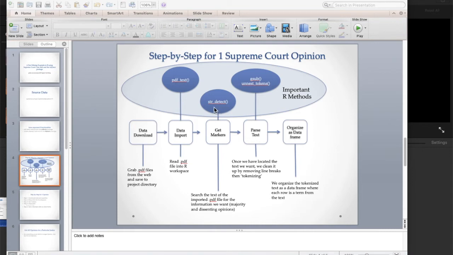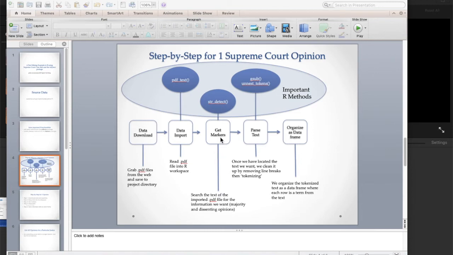It's going to detect a text string that I give it. There are some unique identifying phrases in these PDF documents that give away the position of where the majority and the dissenting opinions are in the document. I'm going to use those to create a lookup table of where the majority opinion and the dissenting opinions are for each of these cases.